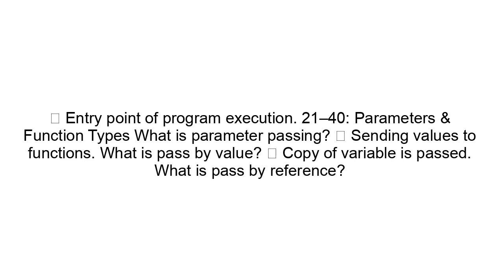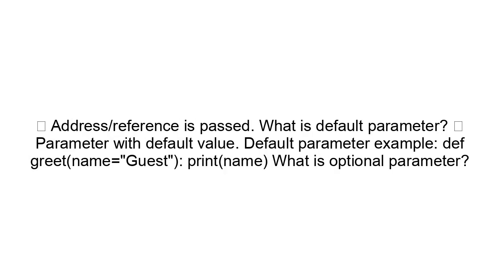21 to 40. Parameters and function types. What is parameter passing? Sending values to functions. What is pass by value? Copy of variable is passed. What is pass by reference? Address reference is passed. What is default parameter?